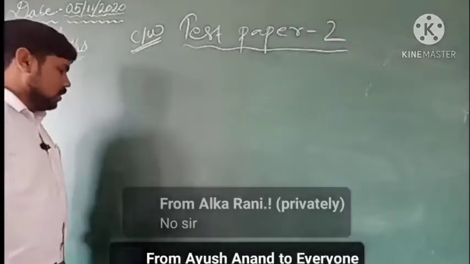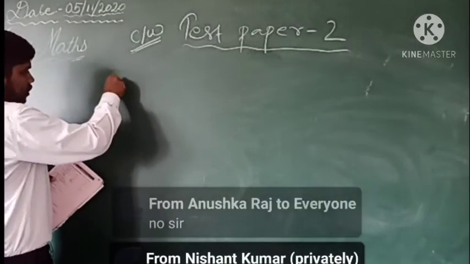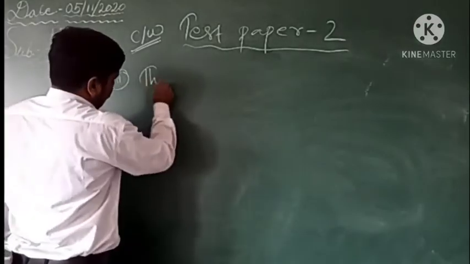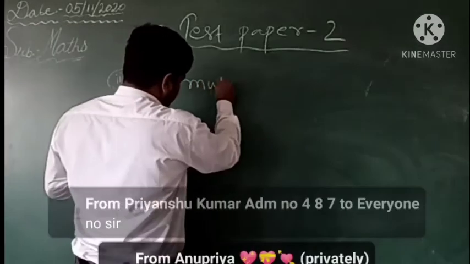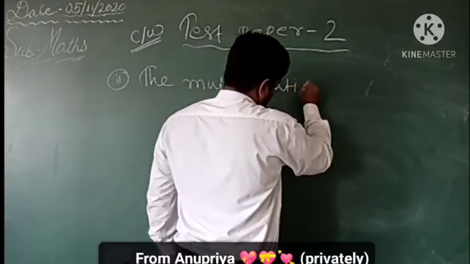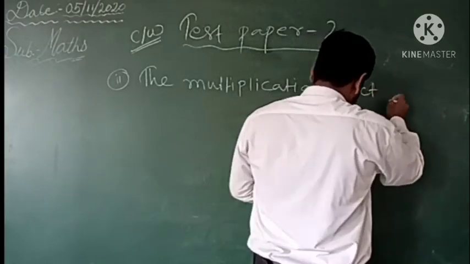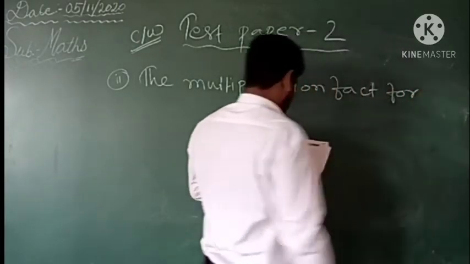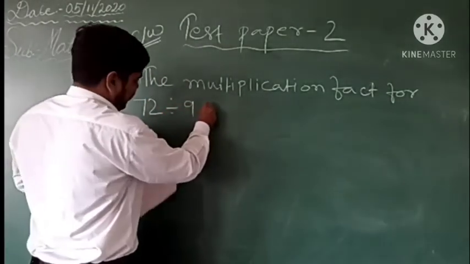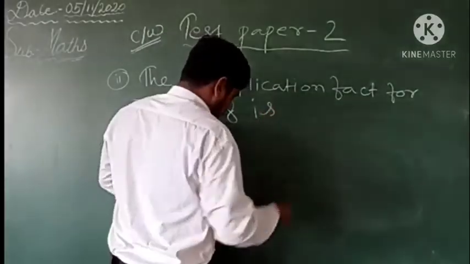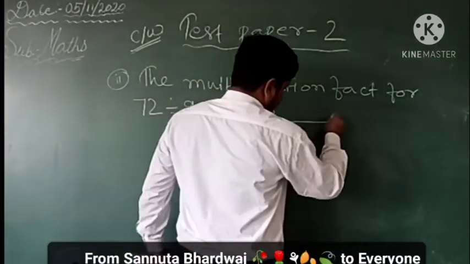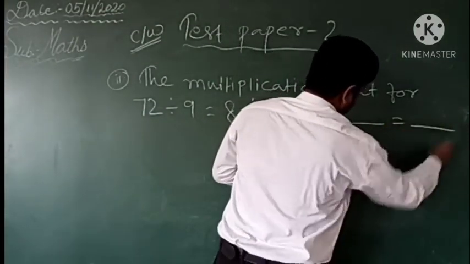Okay, the next question which we have is the second one of the fill in the blanks. It is asking the multiplication fact. We had studied the multiplication fact. Multiplication fact for 72 divided by 9 is equal to 8 is. So here this type of option is there, that multiply that is equal to dash.